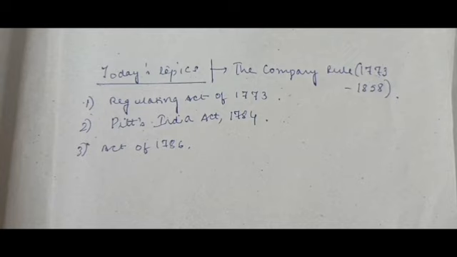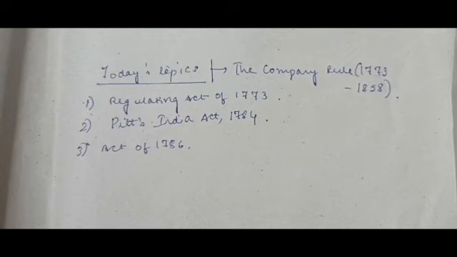We discussed that during the implementation of the Regulating Act of 1773, the Governor of Bengal was designated as the Governor General of Bengal, and the first Governor General was Lord Warren Hastings. In 1786, Lord Cornwallis became the next Governor General of Bengal. He had two demands, and said that once these were accepted, he would accept the post. He wanted to gain supremacy and override the powers of the Executive Council.